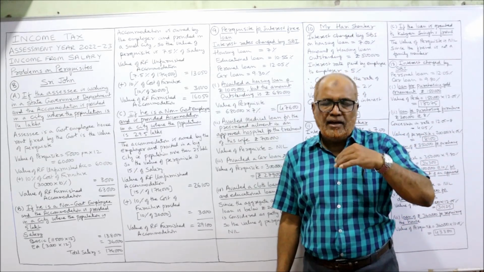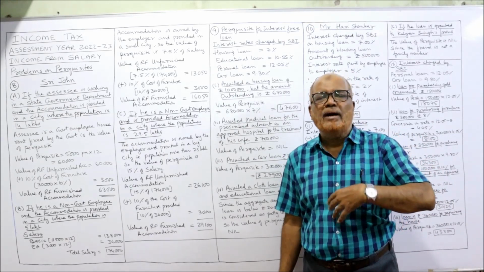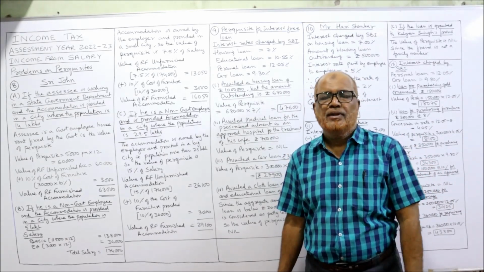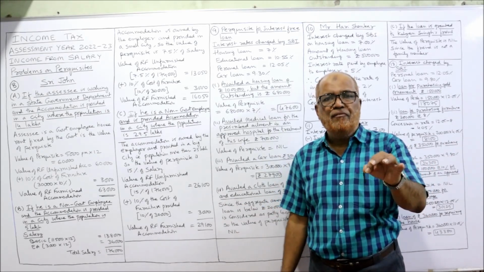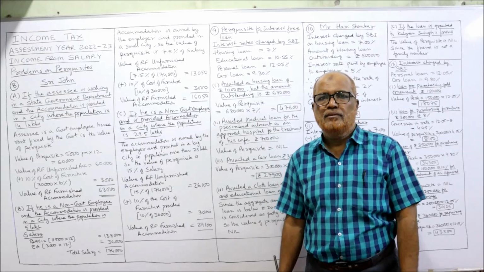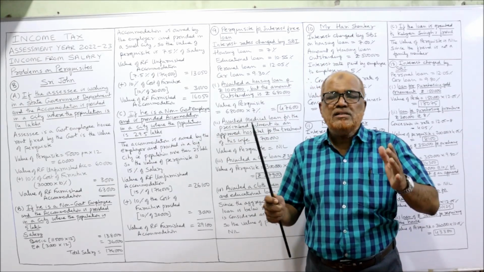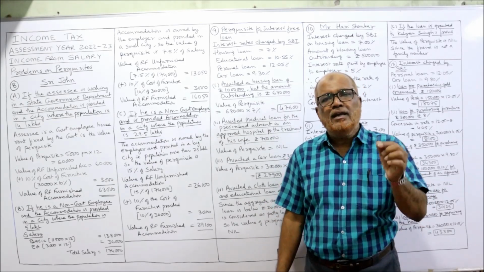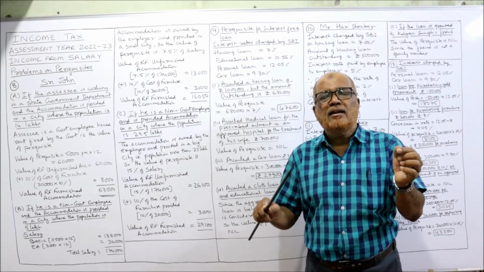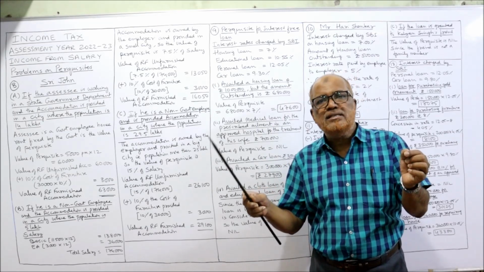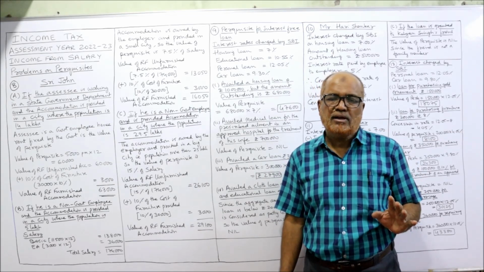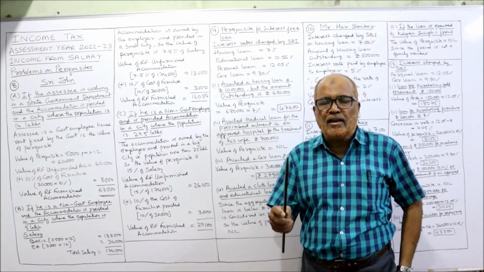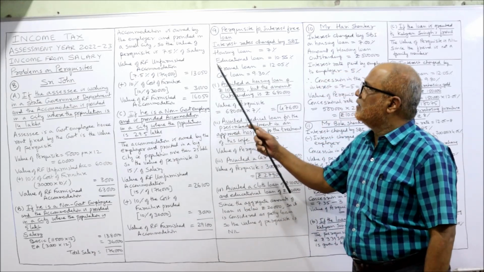Actually, when interest-free loan is given by the employer to the employee, it is a taxable perquisite to all employees. For everybody, it is taxable. So, what is the value of the perquisite? Income Tax Act says the interest rate charged by SBI will be the value of the perquisite, right? So, in this case, the rates prescribed by SBI are given.